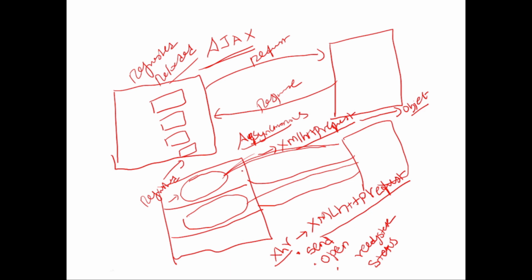I want to make an asynchronous request to the server. Then what am I going to do? Create an object of this JavaScript class called XML HTTP request. Just create an object, call the methods, send the arguments, pass the arguments, and invoke the methods. You're going to have the connection established. And then when the response comes back, take the response and put it on the web page. So that's how easy it is.